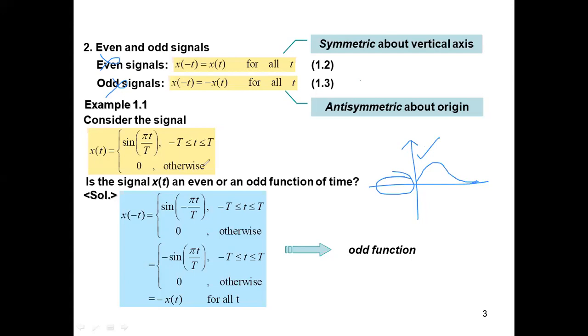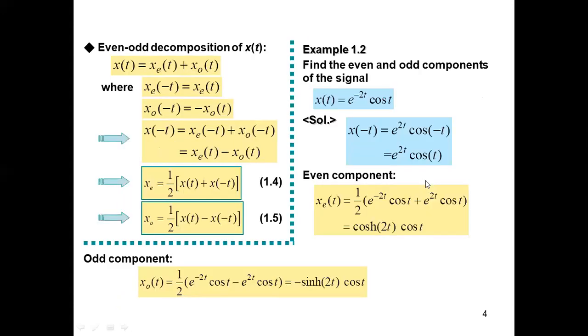See here, there was one more signal, sine of minus t, so my x of minus t was minus x of t. So this was an example of an odd signal. But then what they say is that every signal which is neither even nor odd can be broken down into its even part and its odd part. You can always decompose a signal into its even component and odd component.